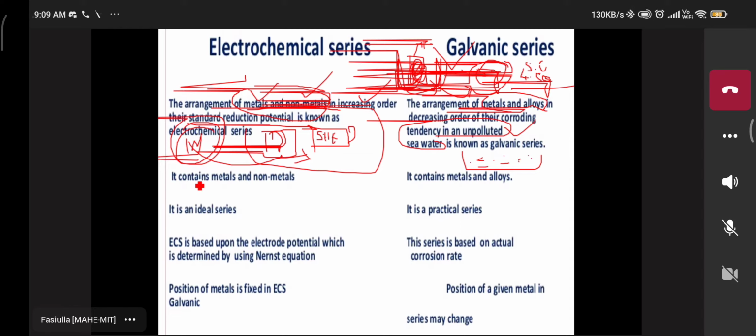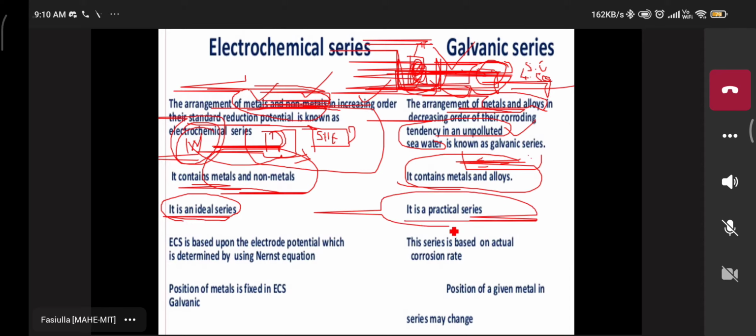Second point, see here. In the electrochemical series, we are using metal and non-metal, but here, metal and alloys. Understood the second difference? There is a 1 molar solution, here is an unpolluted solution. We are not using any concentration of the given electrolyte. Then the next one, ideal series. The standard series is arranged in the electrochemical series by positive or negative EMF values compared to SHE.